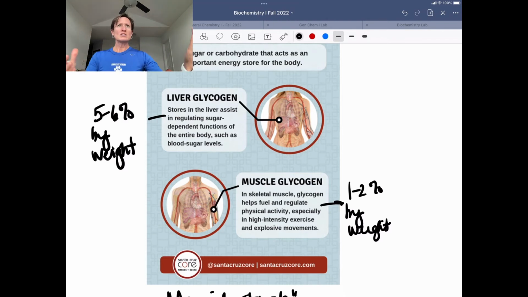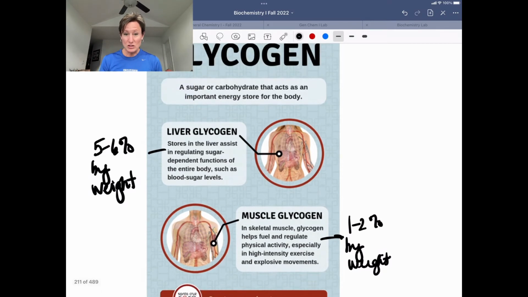So let's talk about how these are broken down and where this glucose goes. Let's first start with your liver. When we talk about your liver breaking down glycogen, which is a homopolymer of glucose, you get glucose.